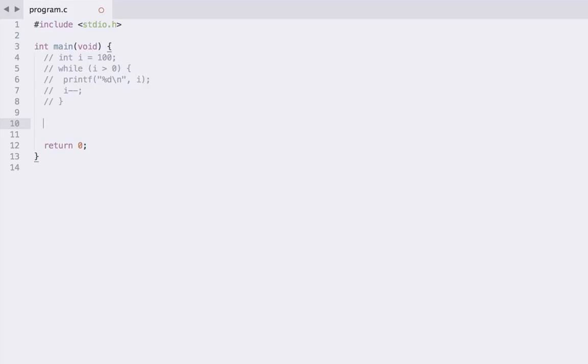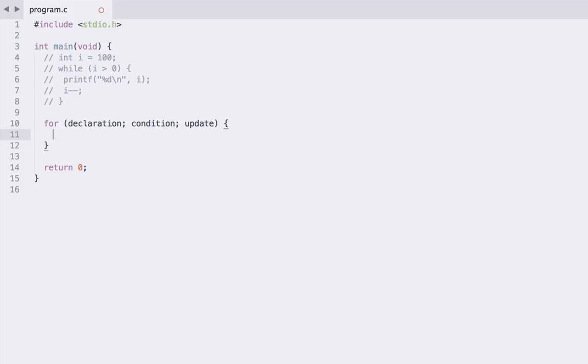So if I just write out what this would look like, we write the for keyword, and then in brackets we write our 3 sections. So the first section is the declaration section. We then write a semicolon to separate it from our second section, which is the condition section. And then we write another semicolon to separate that from our third section, which is our update section. And then we specify the block that we want to be looped.